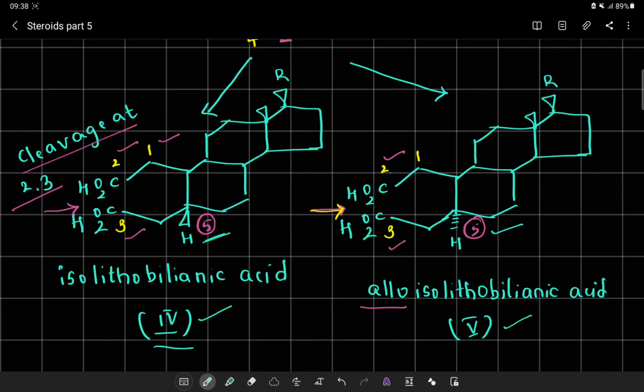This is how the stereochemistry of the nucleus can be established utilizing these 4 dicarboxylic acid systems. In the further discussion, we will utilize these 4 acids and then understand the ring fusion. Thank you.